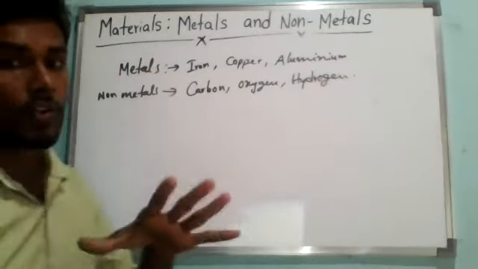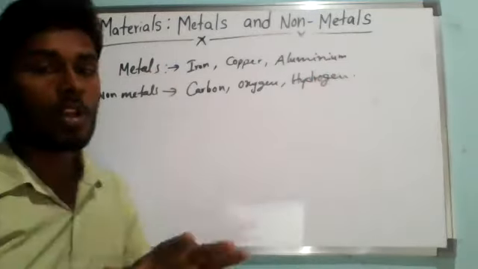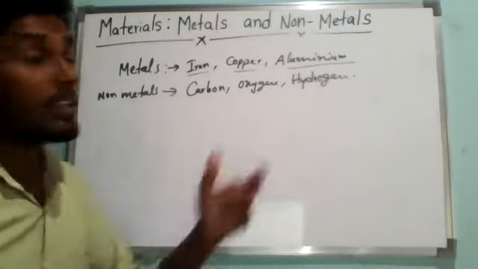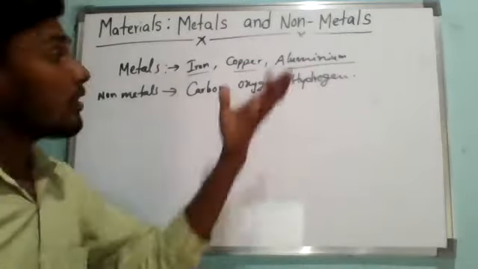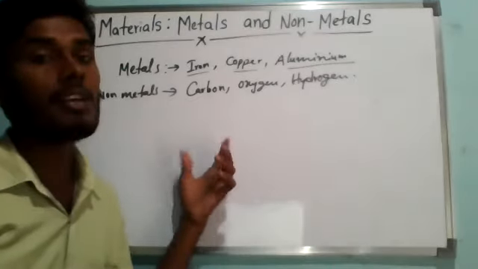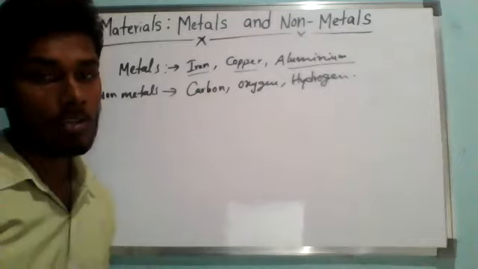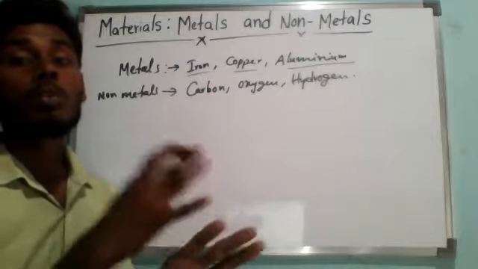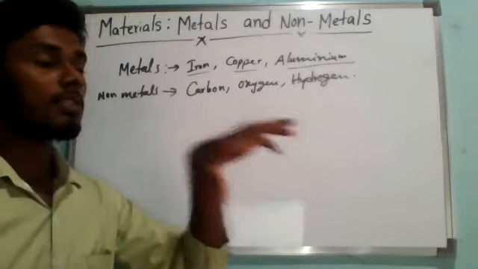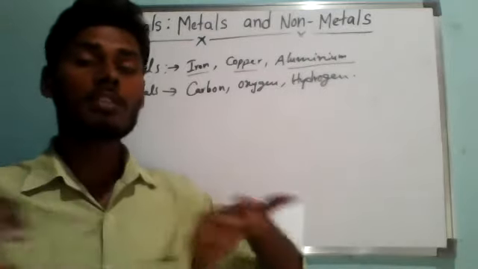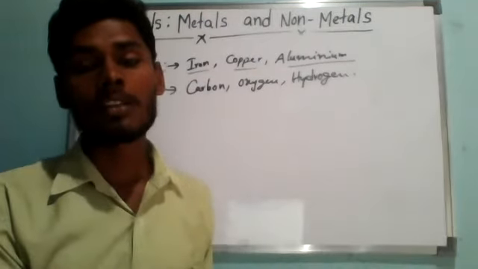If you observe, even though all the metals are different elements, iron has a different kind of atoms, copper has different atoms, aluminium has different atoms, yet all the elements that come under metals have similar kinds of properties, just like all the non-metals also have similar properties. Understand? The properties of non-metals are opposite to those of metals. That is why these elements are classified into two main groups, that is metals and non-metals.